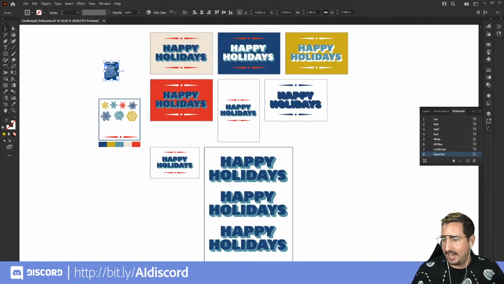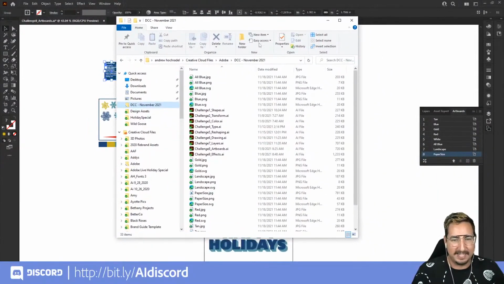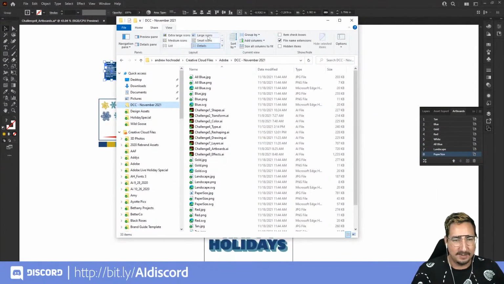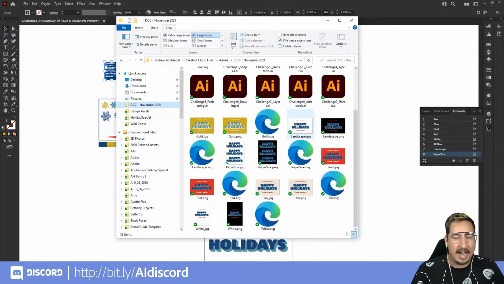All right, so it has exported, and check this out. I'm going to bring over my window right here so that we can see it. Let's change over the view so we can see these large icons. And you can see, my goodness, it has exported a JPEG, a PNG, and an SVG of each of our different artboards. Check it out. The names are already there. I just exported a ton of different files without having to really do much, right?